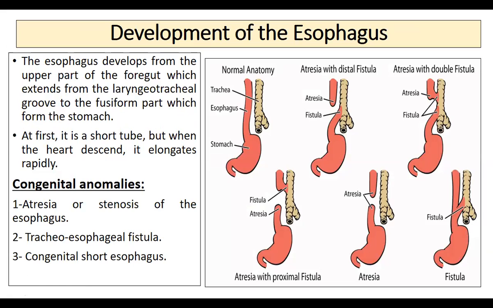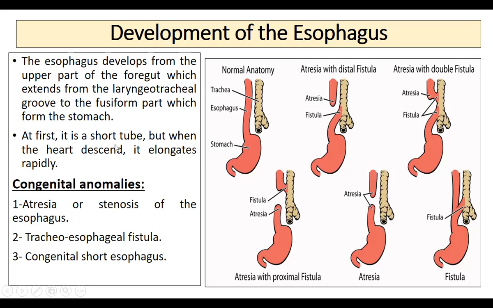Now from the foregut, there is development of a very important structure called the esophagus. The esophagus develops from the upper part of the foregut, which extends from the laryngotracheal groove to the fusiform part, which forms the stomach. It starts where the larynx ends and the esophagus begins, and in front of that will be the trachea. So this will begin from the laryngotracheal groove and end at the opening of the stomach.